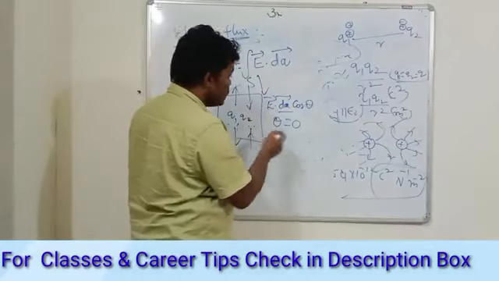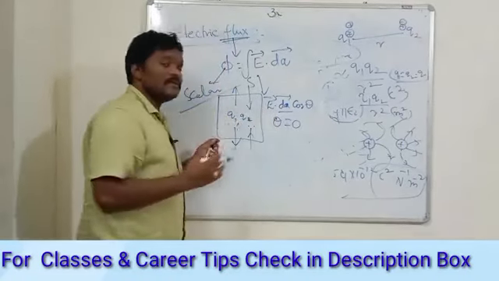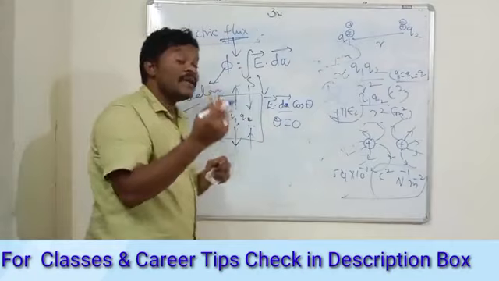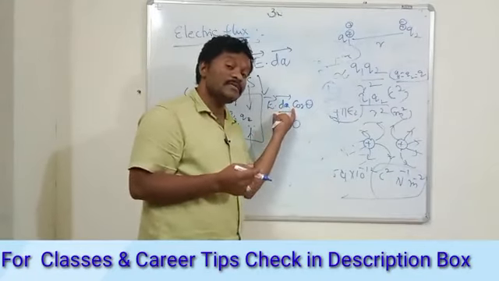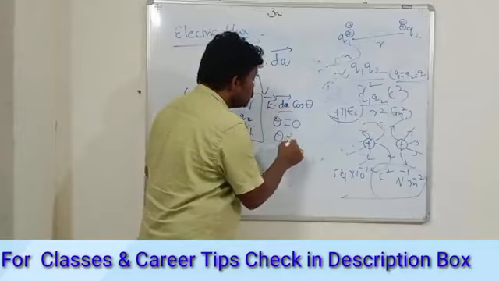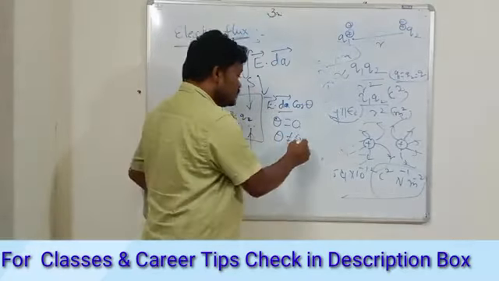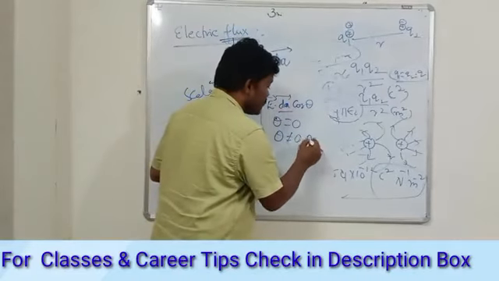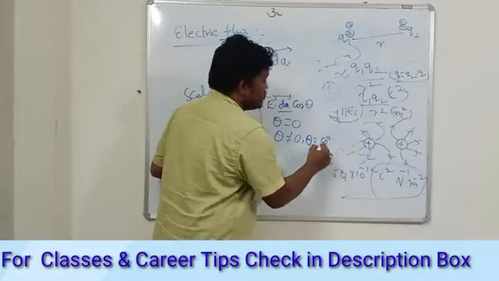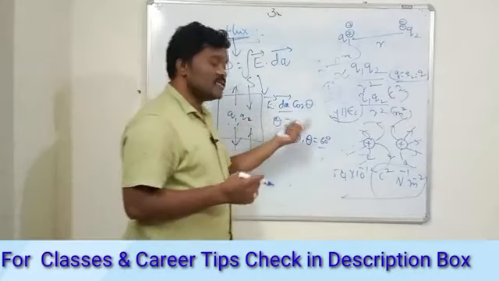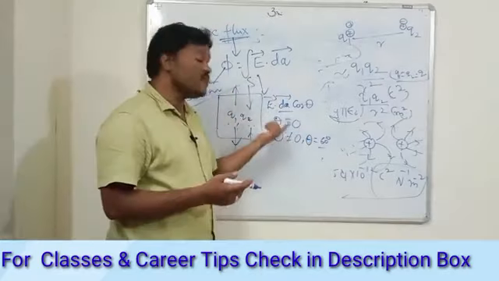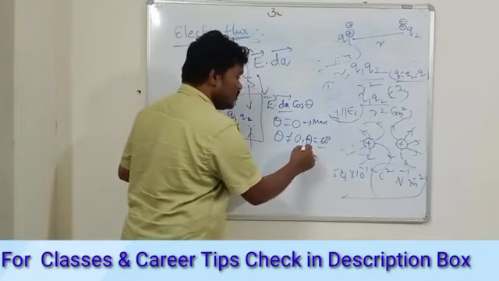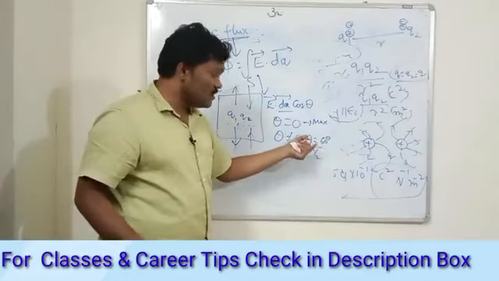Now it may have some angle. The field lines are making an angle with the area vector, so theta is not equal to 0. For example, if theta is 60 degrees, cos 60 is half. That means your flux becomes half of the previous case. Previously you get the maximum flux, and here you get half times of the initial one.